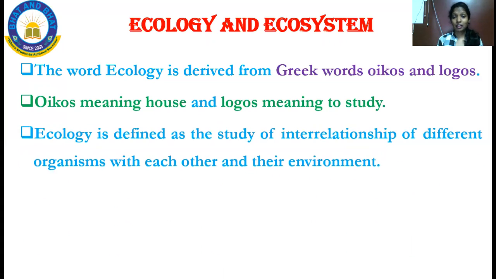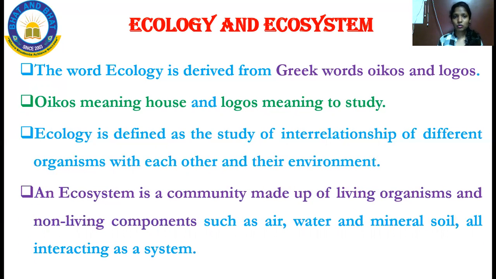And then what is ecology? Ecology is nothing but the study of interrelationship of different organisms with each other in their environment. It is a relationship between the different organisms. For example, the relationship between two organisms in our surroundings. The study of that is what we are going to call ecology. Ecology has been defined as the study of interrelationship of different organisms with each other in the environment. That we are going to call ecology.